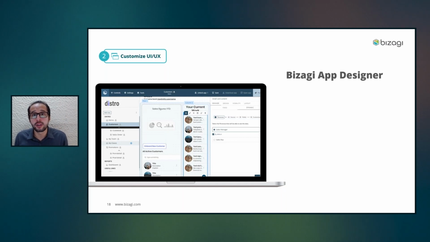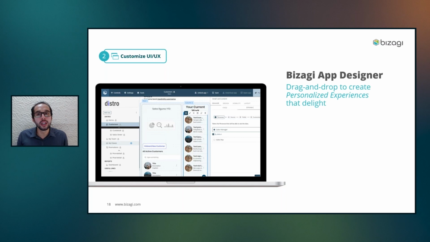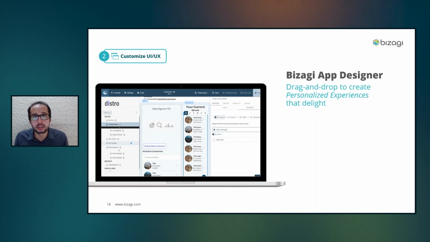Bizagi App Designer is going to be the place where we can create now our custom experience, where we can use this no-code approach to customize our applications using just drag and drop of controls that are out of the box, that are ready to use, and that you just have to complete some basic configurations.